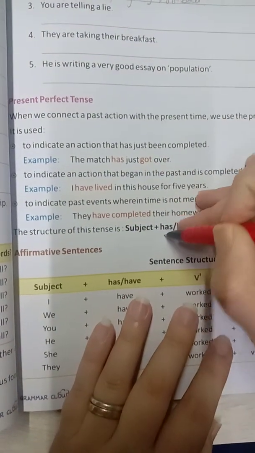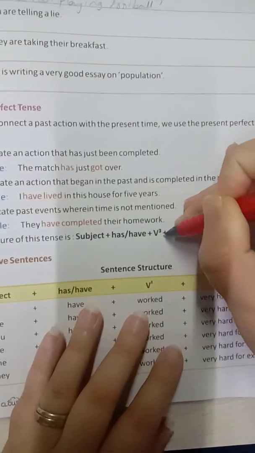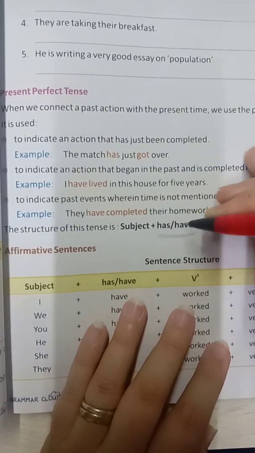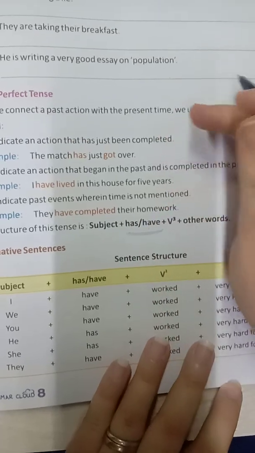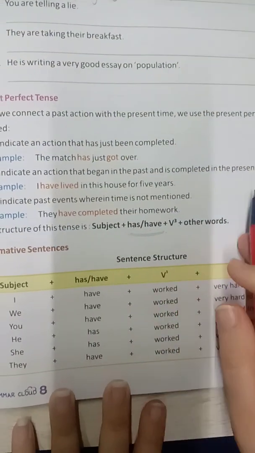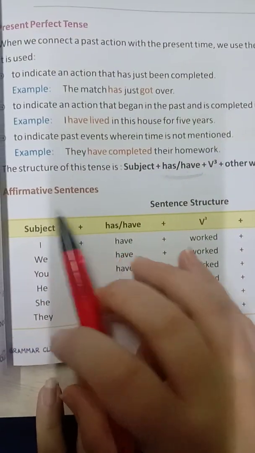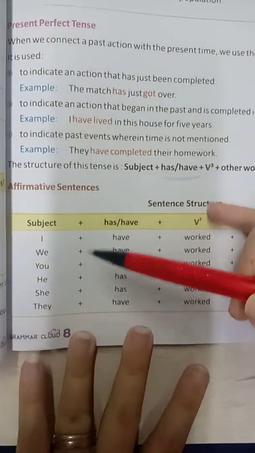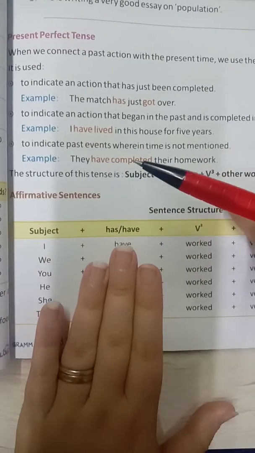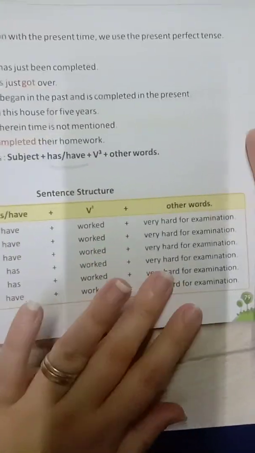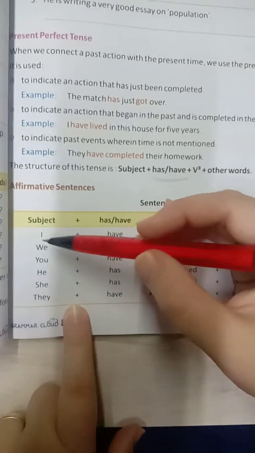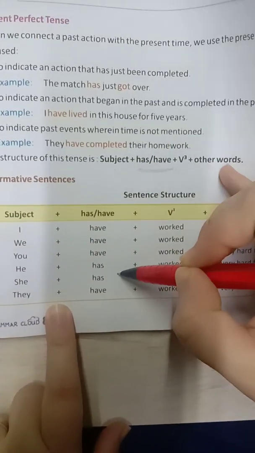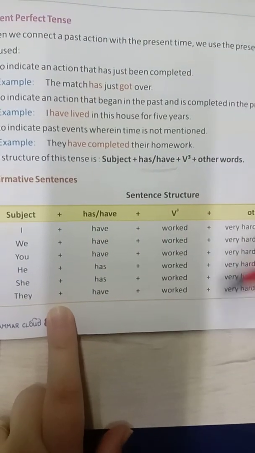And the basic sentence structure is subject plus have/has plus verb in the third form plus other words. Here the helping verbs have changed. Here we'll be using have and has and verb in the third form. So the affirmative sentence structure is like subject plus have/has plus verb in the third form plus other words. With I, we, you and they we will be using have, and with he, she we will be using has, and with everything verb in the third form.